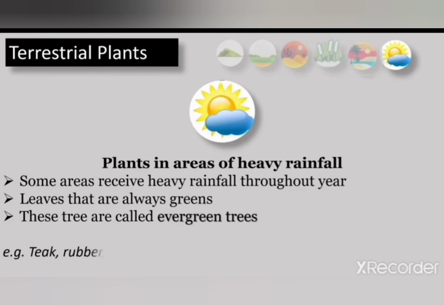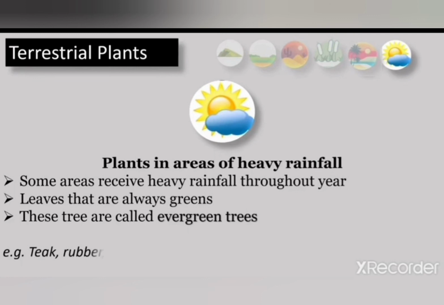Okay student, so the leaves there remain always green, and these trees are also known as evergreen trees. Because of heavy rainfall, and the sunlight is also available there, the leaves remain green throughout the year, and such trees are known as evergreen trees.